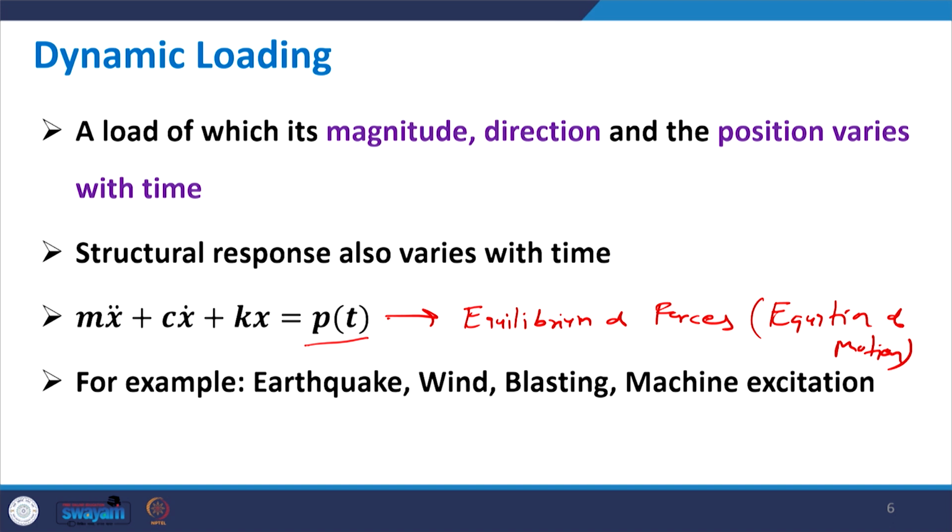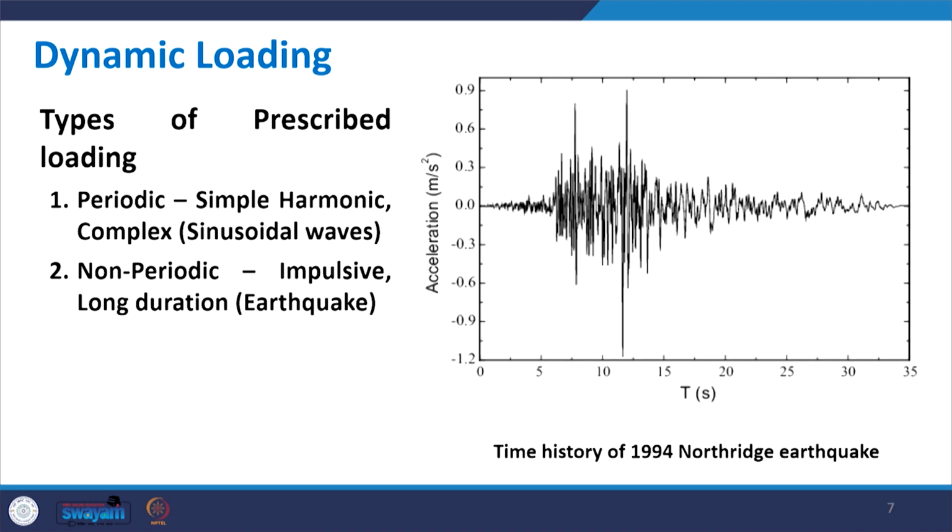To solve this equation of motion, which is a differential equation, the acceleration and velocity need to be represented in terms of displacement. Once that is done, we can solve this equation and find the displacement, and later by differentiating, the velocity and acceleration. Examples of dynamic loadings are earthquakes, wind loading, blasting and machine excitations.